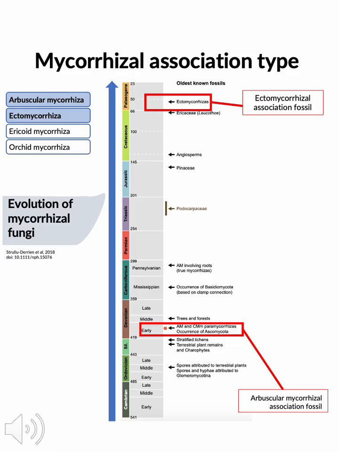Then, based on evolutionary history, it is reported that the arbuscular mycorrhizal fungi are the earliest to exist in the world. These fungi appeared in the early Devonian era over 400 million years ago and are believed to have facilitated terrestrial colonization of ancient plants. On the other hand, the ectomycorrhiza evolved much later, around 50 million years ago.